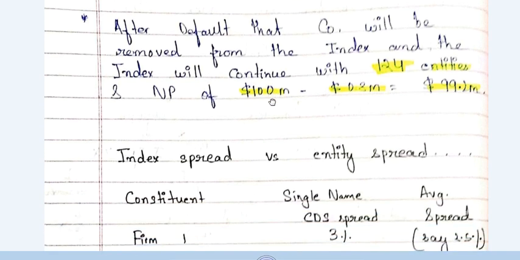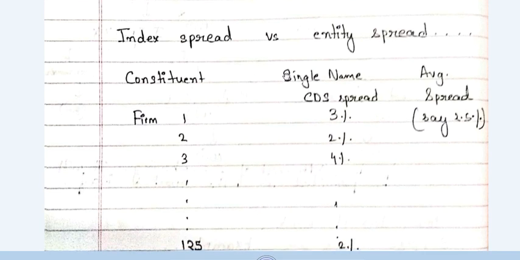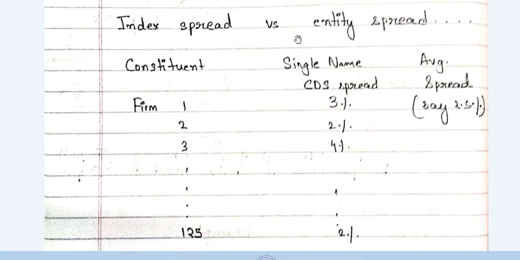Okay, now let's come to the last part of this LOS, which says index spread versus entity spread. On this index we will be having a CDS spread. The CDS spread, as I told you earlier, is the percentage premium that we pay to the protection seller.